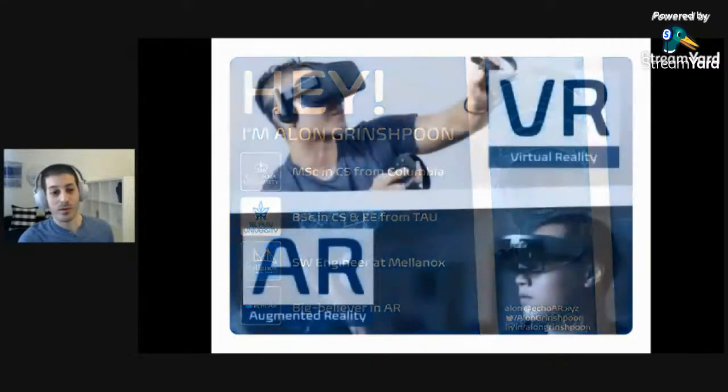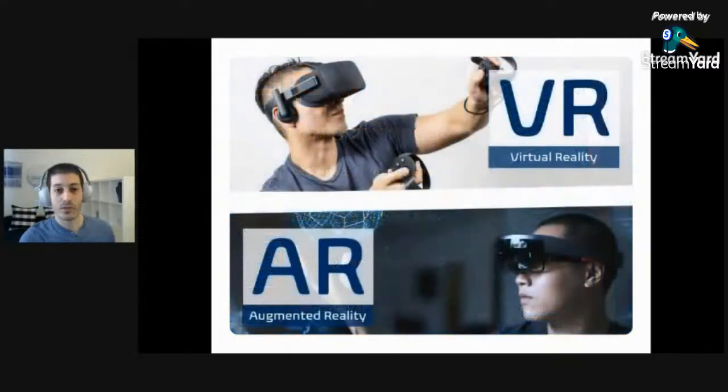Before we start, I want to level set a little bit. We're going to throw out these terms a lot: augmented reality, virtual reality. So let's define them together so we're on the same page. Virtual reality, or VR, is when everything around you is digital. You're fully immersed in a 3D environment, and everything you see is computer-generated imagery, or CGI, projected into your eyes through some kind of headset that occludes everything you see.